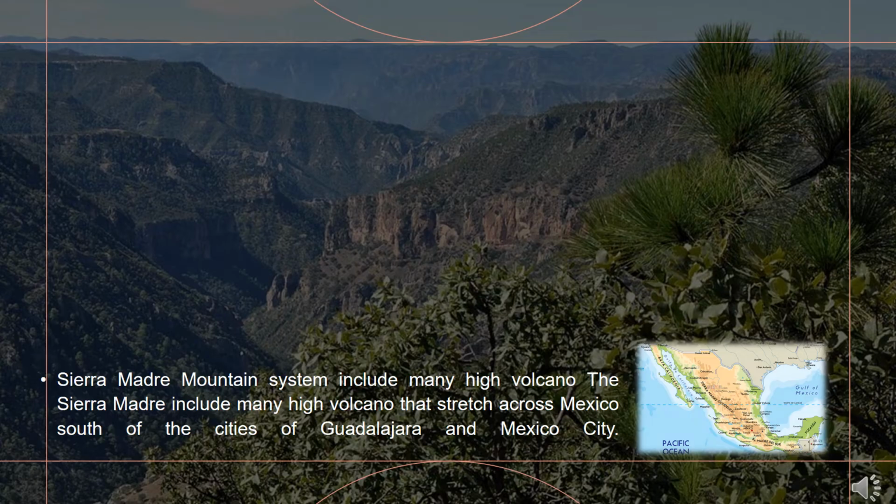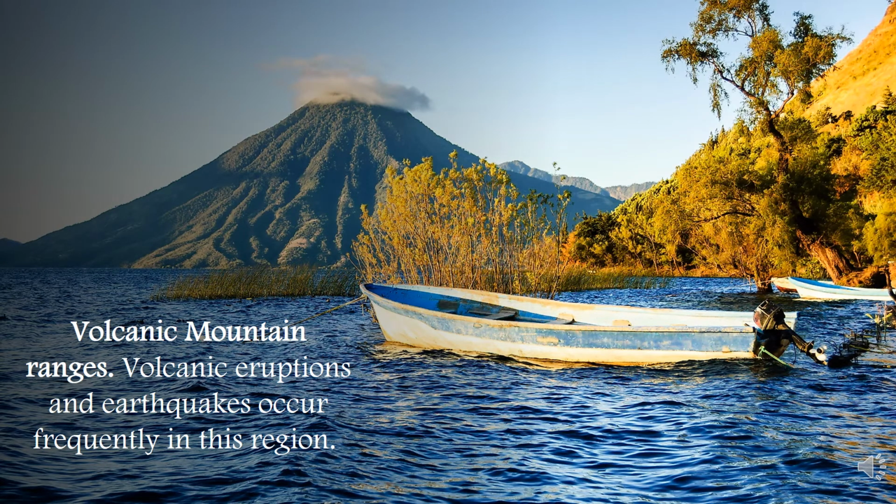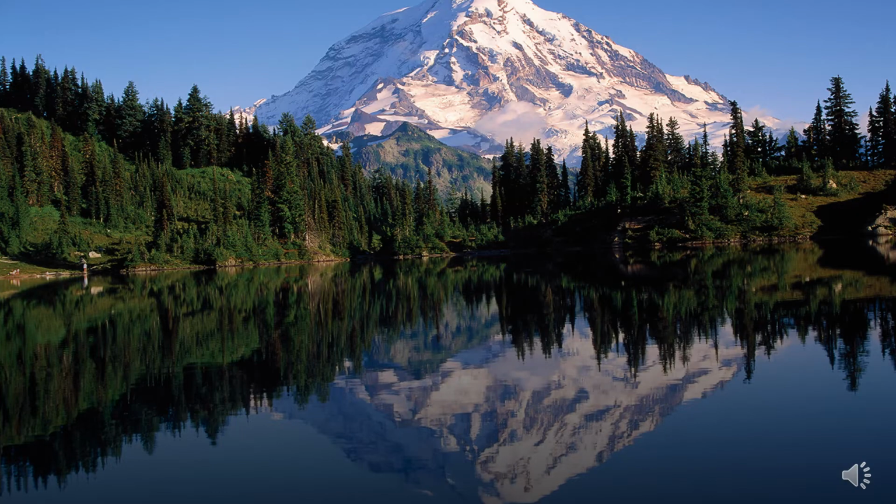The Sierra Madre mountain system is part of the Cordilleras. The Sierra Madre stretch from the southwestern United States to Honduras. The Sierra Madre include many high volcanoes that stretch across Mexico south of the cities of Guadalajara and Mexico City. Volcanic mountain ranges in Guatemala, Honduras, Nicaragua, Costa Rica, and Panama are also considered part of the Cordilleras. Volcanic eruptions and earthquakes occur frequently in this region.